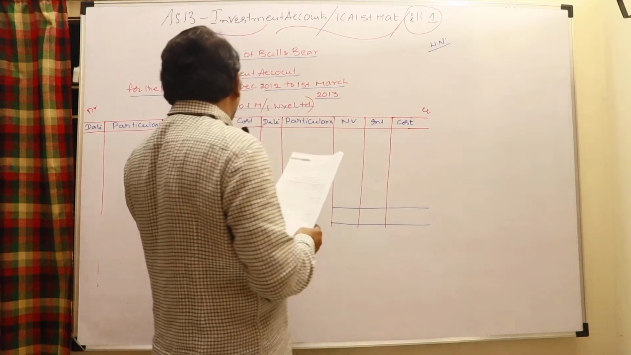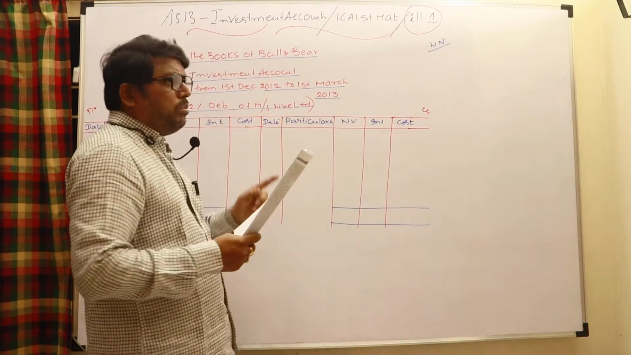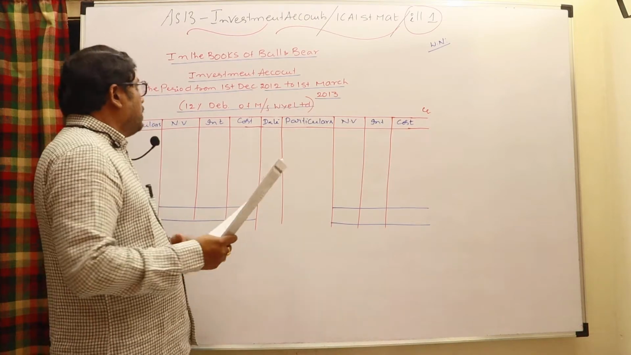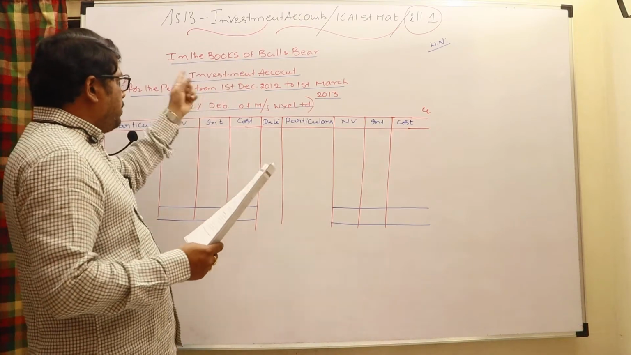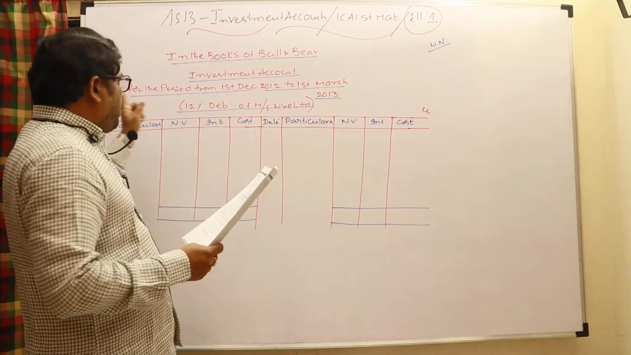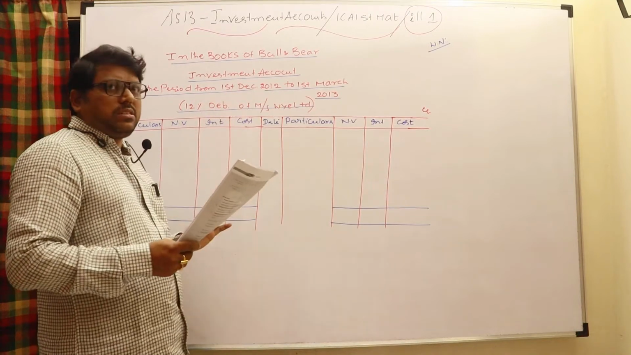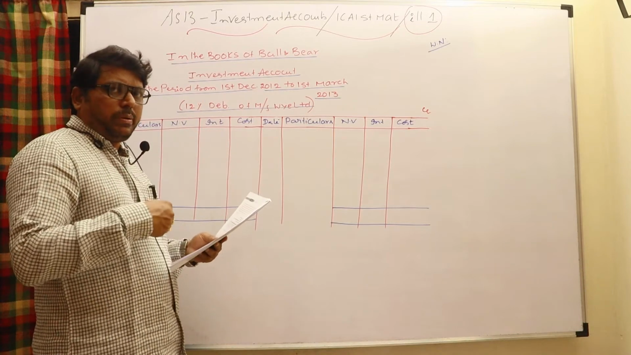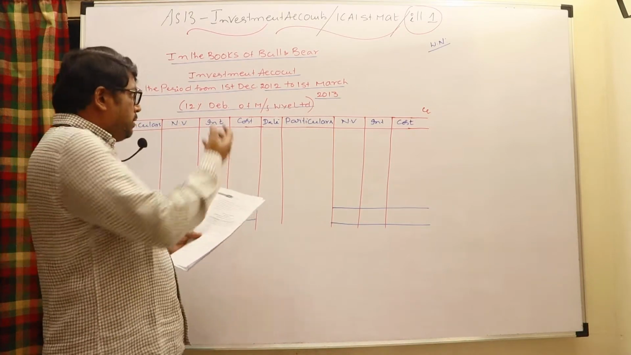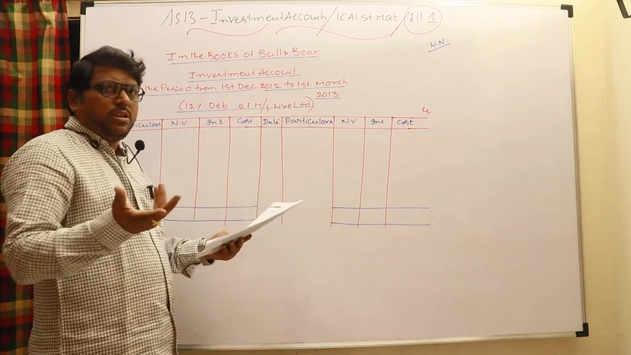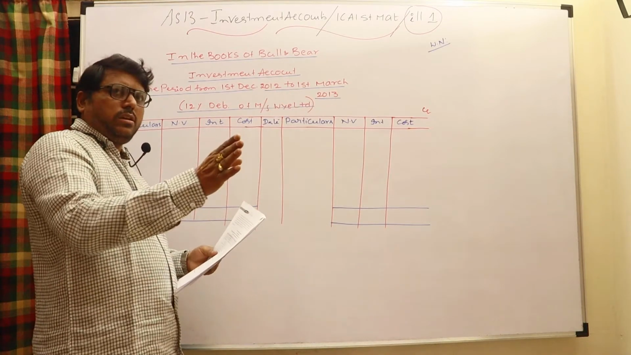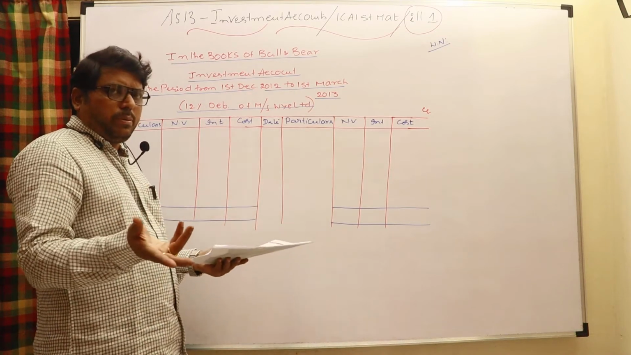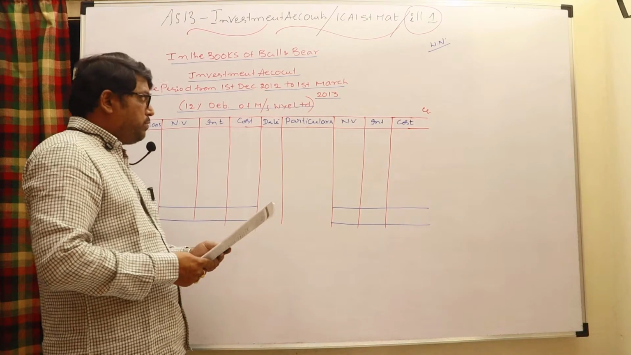So I am going to put the heading: in the books of Bull and Bear. Bull and Bear is going to purchase the investments in Y Limited. In the books of Bull and Bear, we open the investments account for the period from 1st December to 1st March. Generally you prepare it for the year ending, but here there is no need, because they purchased on December 1st and sold on March 1st itself. After March 1st you need not prepare it, because you are not holding any investments.